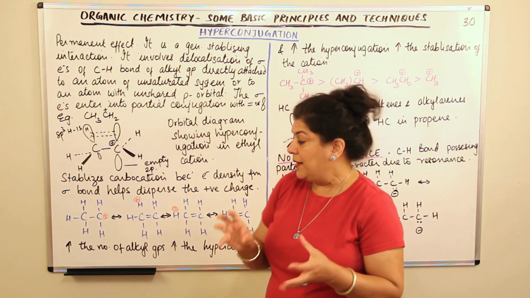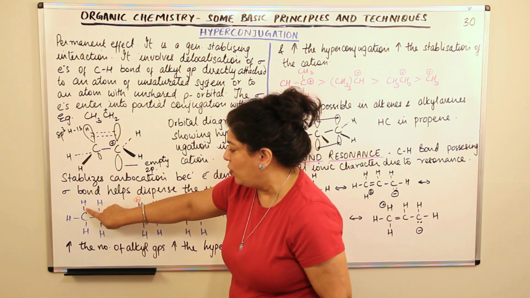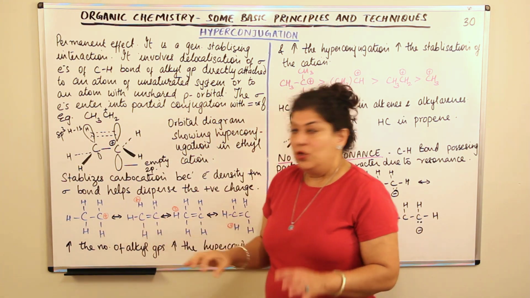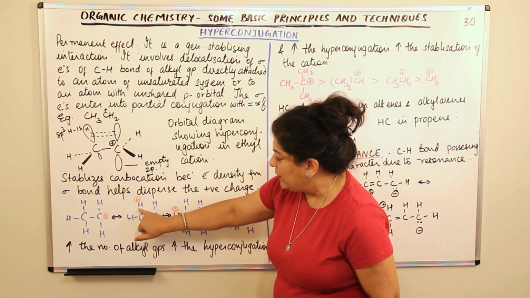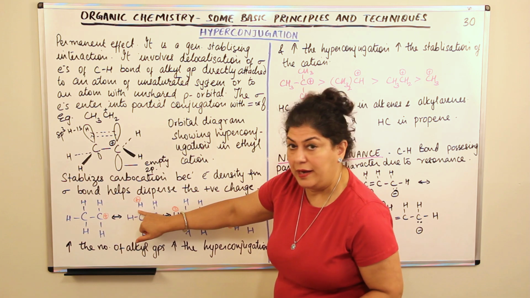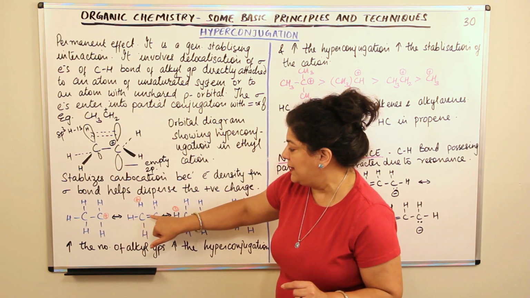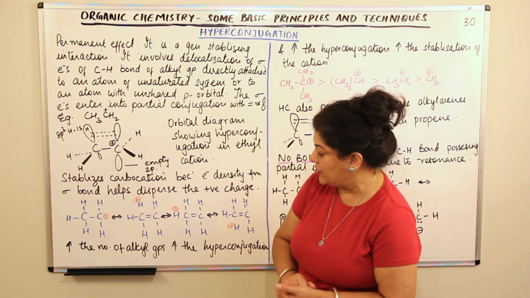Now hyperconjugation occurs, and this sigma bond comes and occupies the empty orbital of this carbon. When hyperconjugation occurs, the sigma electrons of this carbon-hydrogen bond form a bond here, that is, they move to this carbon, and therefore a double bond is formed here.